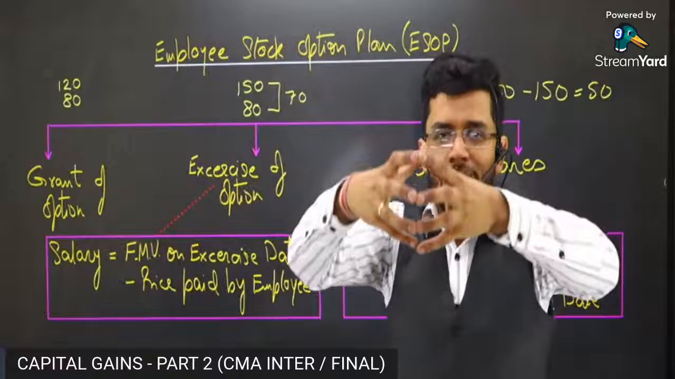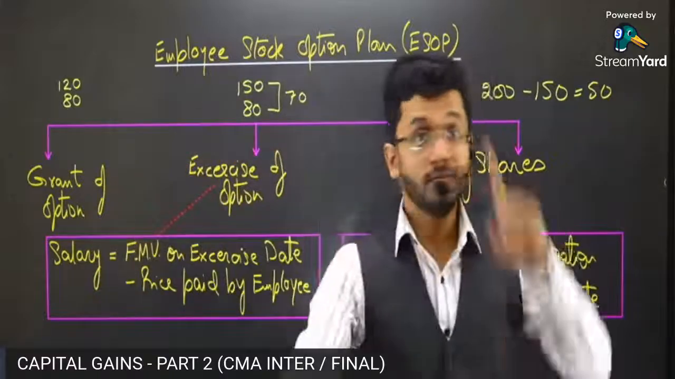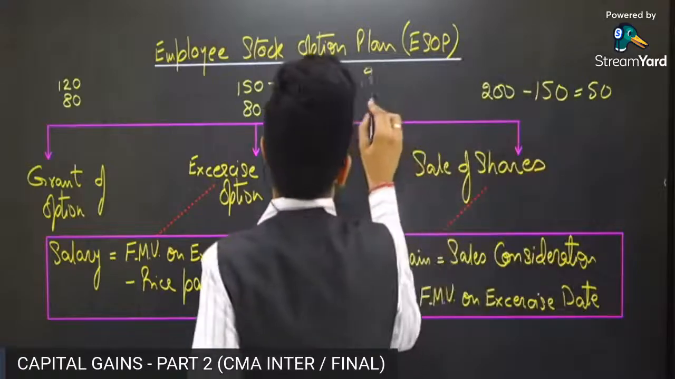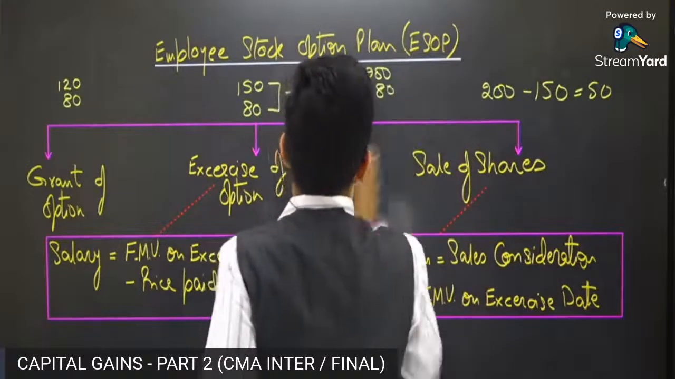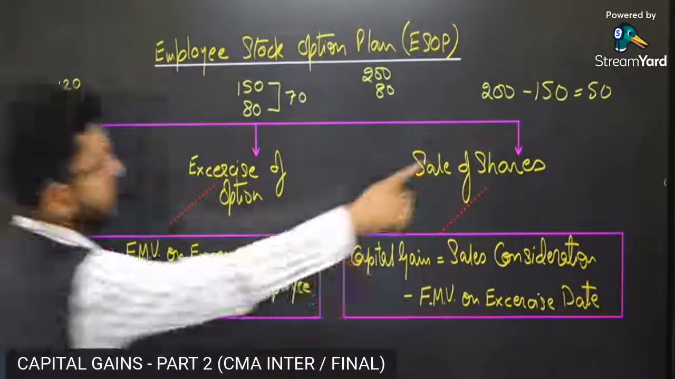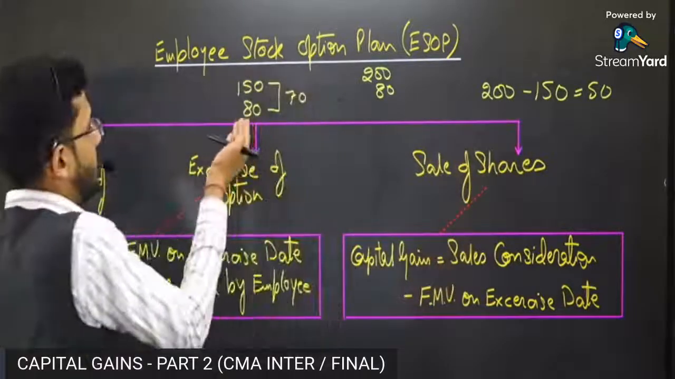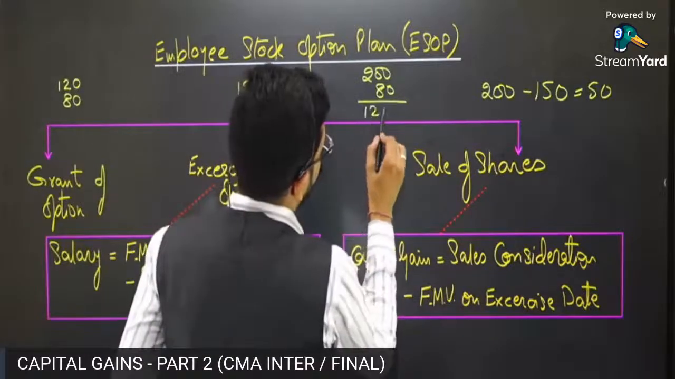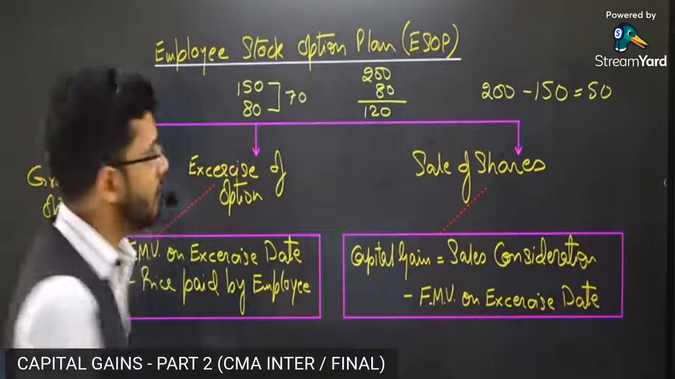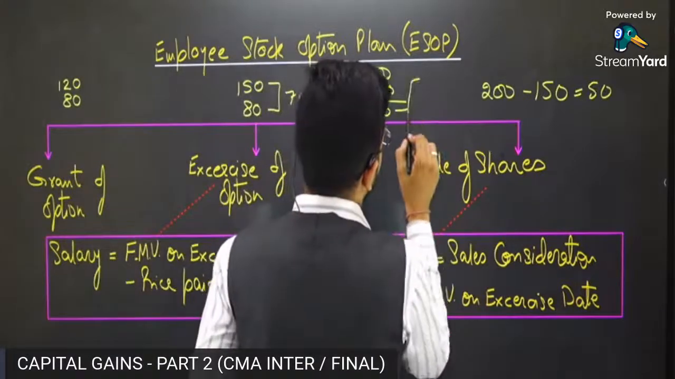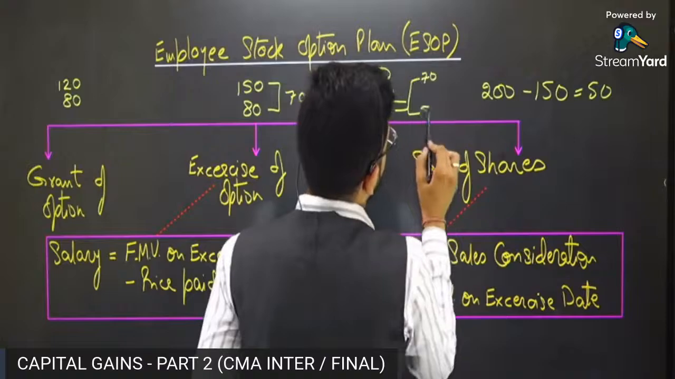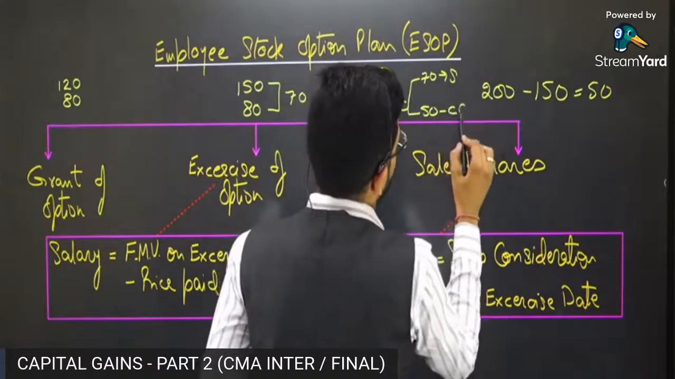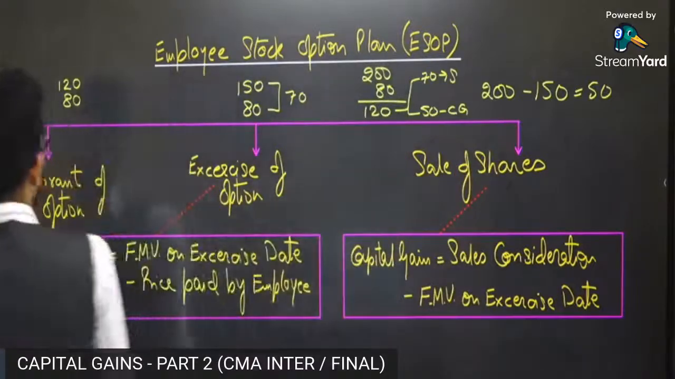To sum it up, in a nutshell, the benefit which the assessee derived from these shares is 200, which he received as the sale consideration, minus 80, which he had to pay to the company. This is the total benefit. Total benefit is 120 rupees. Now 120 rupees is divided into two parts. Number one, 70. Number two, 50. 70 is offered to tax as salary, and 50 is offered to tax as capital gain.